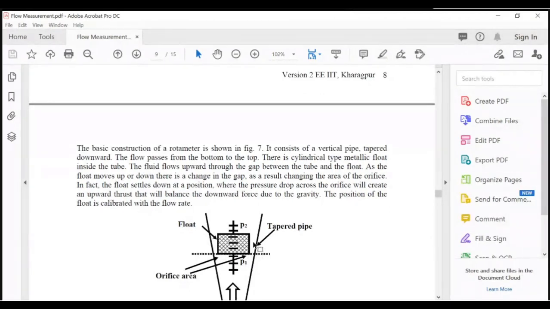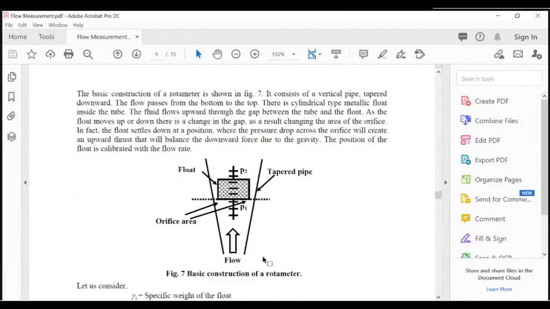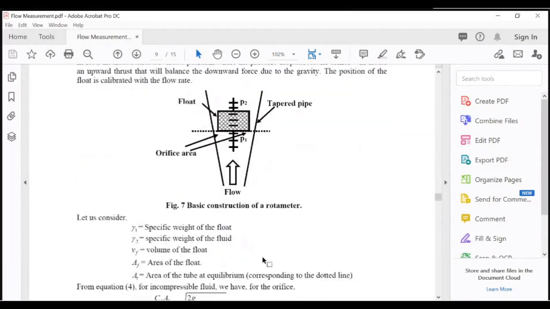So the float settles down at a position where the pressure drop across the orifice will create an upward thrust that will balance the downward force due to gravity. The position of the float is calibrated with the flow rate. Let us consider